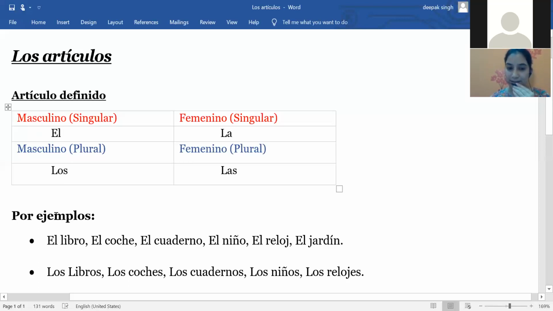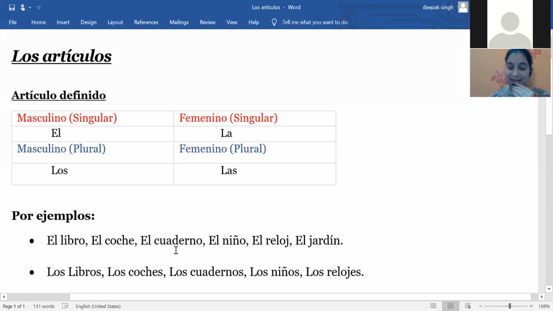As you can see here, we have some examples. First I will tell you the examples, and then I will give you some more. The first one is el libro. El libro means the book. Then el coche. El coche means the car.